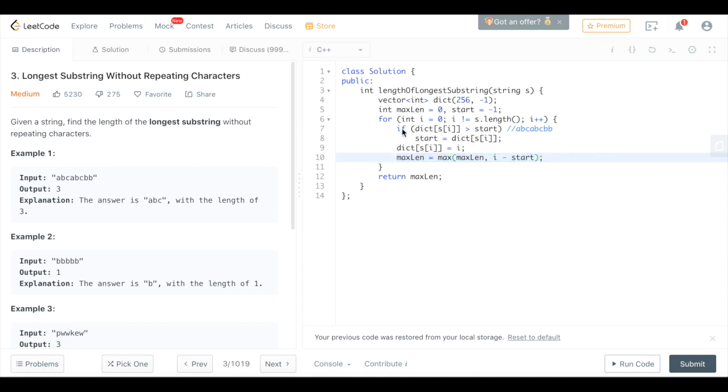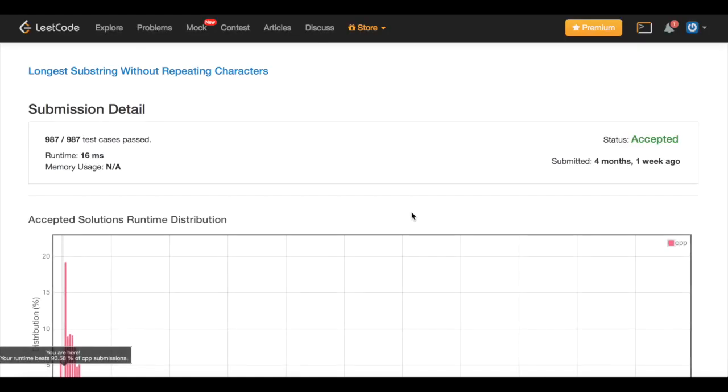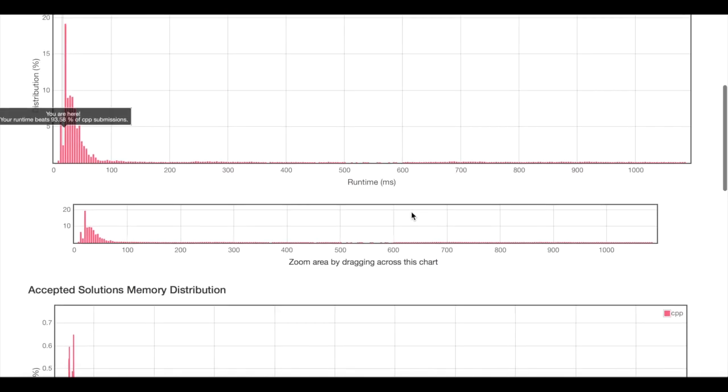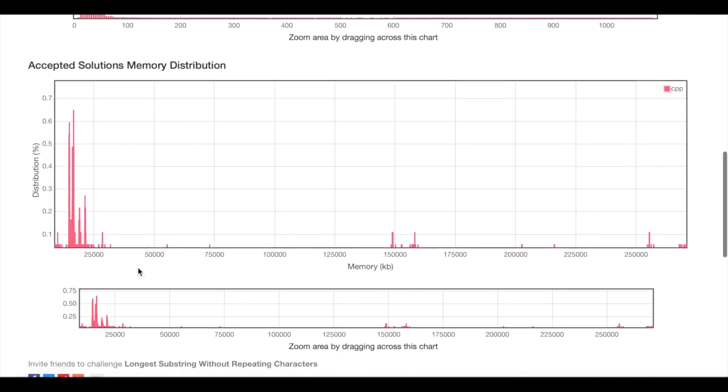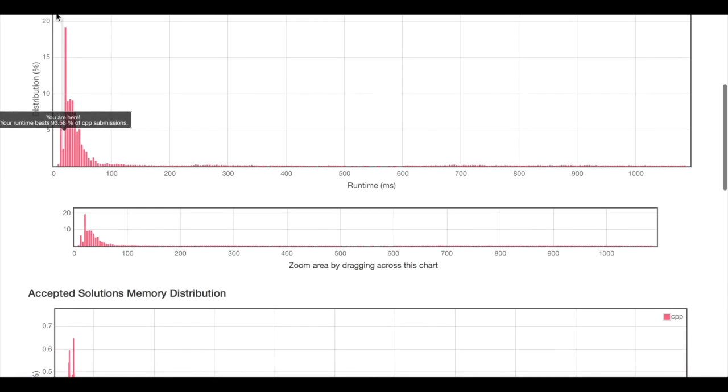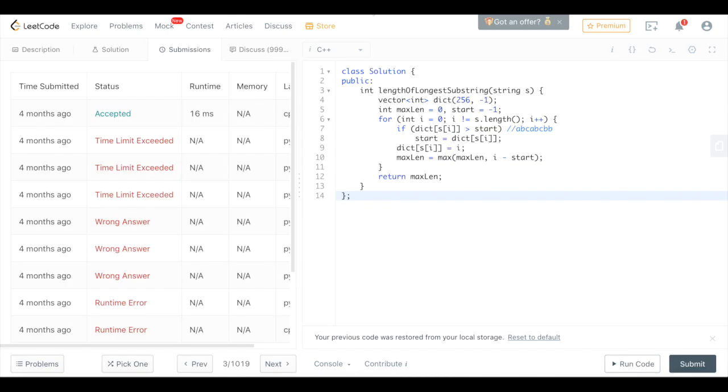Upon finishing the whole string, we can just return max length, and this is what we want. This submission beats 93% of the submissions, and I'm still thinking how I can make it faster. One thing is that maybe I don't have to update the max length every time. Maybe I can just update it when repeating characters appear and at the end of the loop.